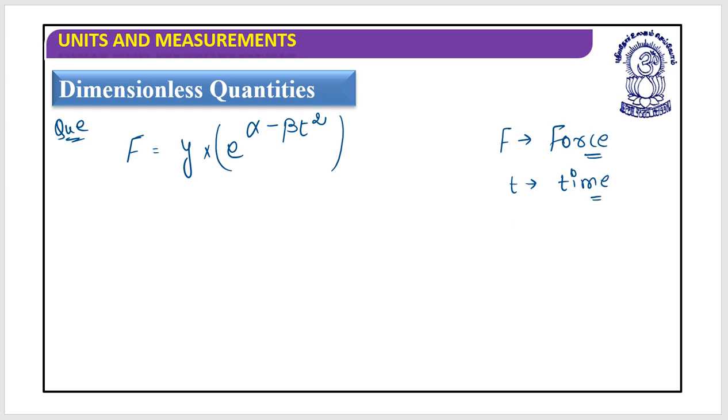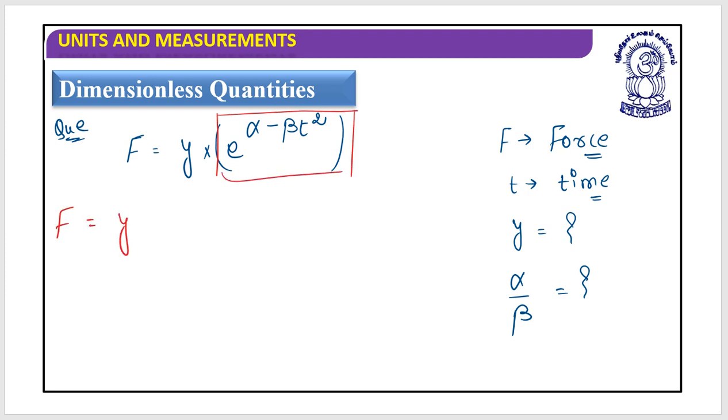You require the dimensions of y, as well as the dimensions of alpha by beta. So what can I do? On a very first note, I know that this term is dimensionless. So dimensions of F and dimensions of y are equal. So y is having a dimension same as that of the force.